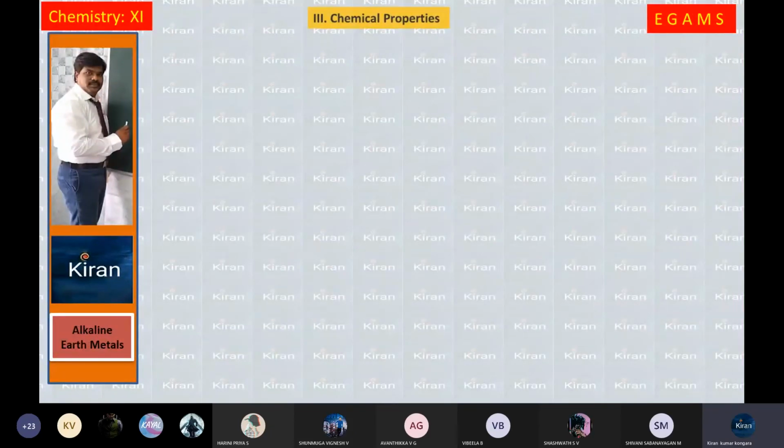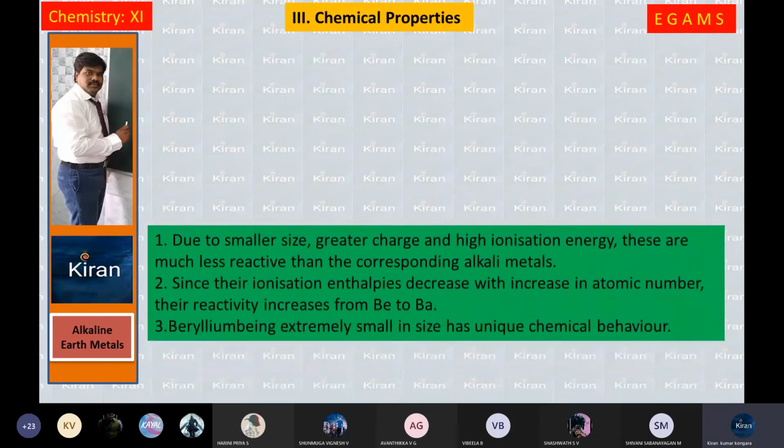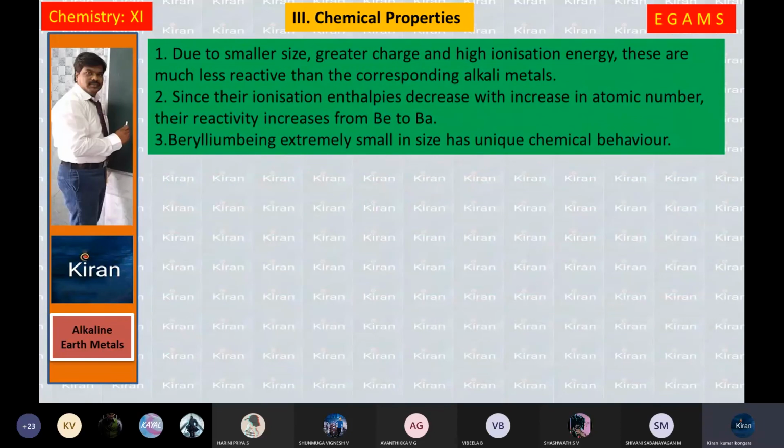Next topic is chemical properties. We'll go one by one, as it is also similar to that of alkali metals. Due to the smaller size, greater charge, and high ionization energy, these are all much less reactive than the corresponding alkali metals. Comparative study also I am explaining. While comparing with alkali metals, they are less reactive, since their ionization enthalpy decreases with increase in atomic number.